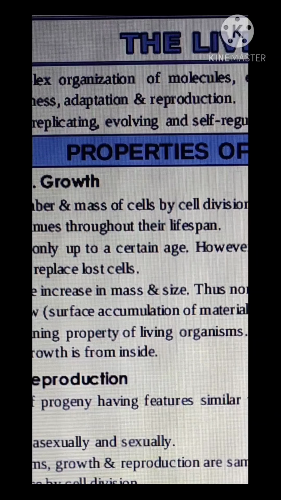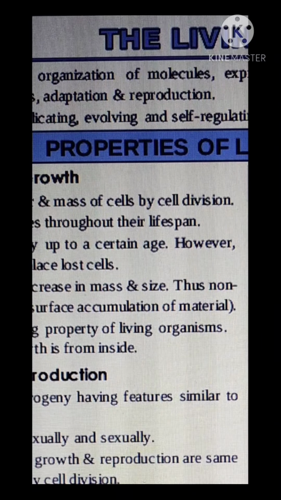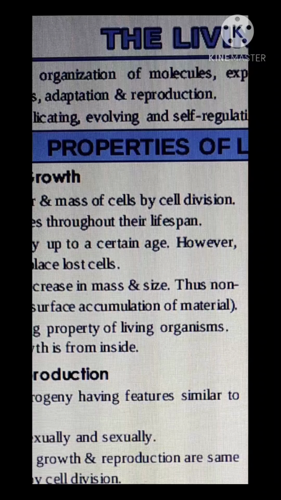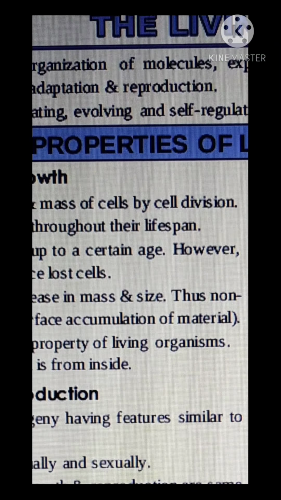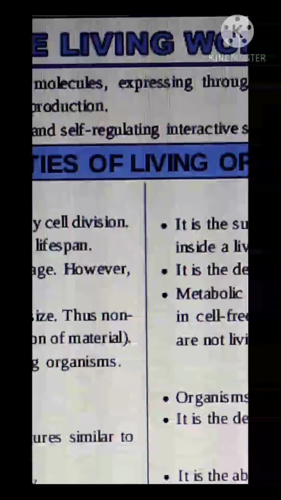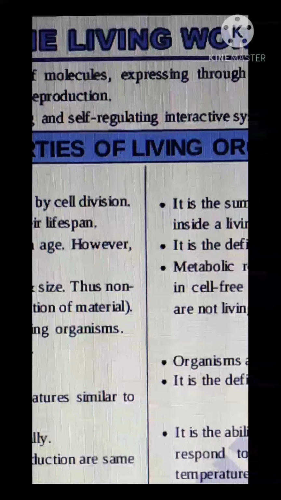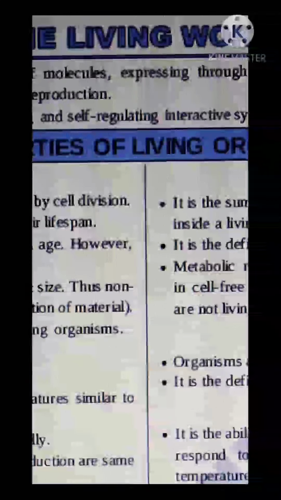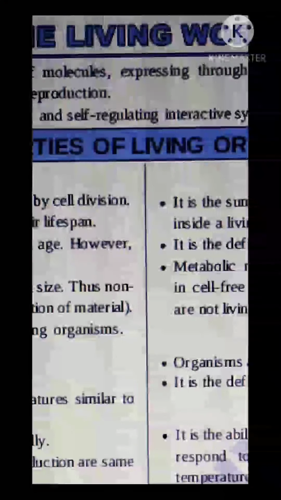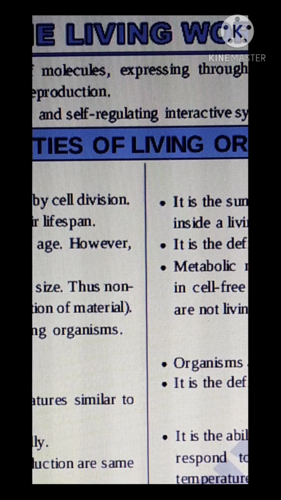Then evolving. Evolving means undergoing change. We discussed growth, change in size, mass, etc. So undergoing change, and self-regulating interactive systems. Many metabolic systems are there inside our body, such as respiration, excretion, circulation.